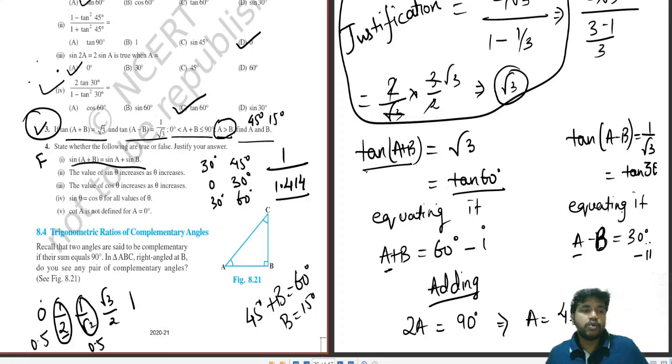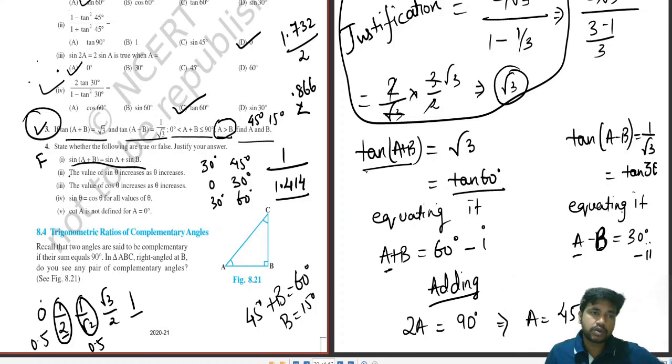Root 3 by 2. Now, if 1 by 2 is 0.5, root 3 by 2 would be root 3 times that. That means it would be greater than 1 by 2. So, this value is also greater. Obviously, if you want to calculate, root 3 is 1.732 divided by 2. That is 0.866. So, this is 0.5, this is 0.866. Obviously, this is greater. Okay, and 1 is the highest. So, the value of sin theta increases as theta increases.